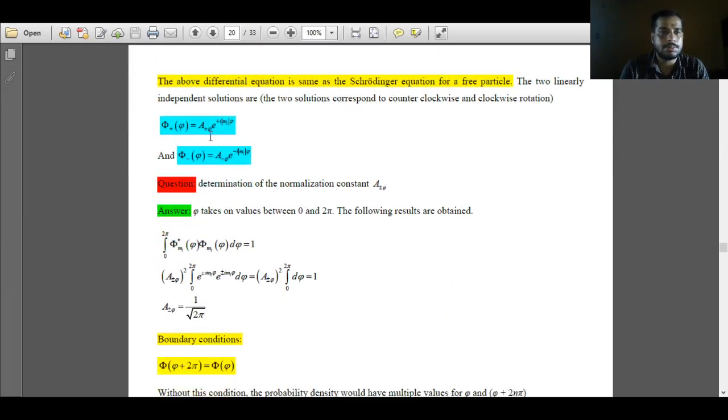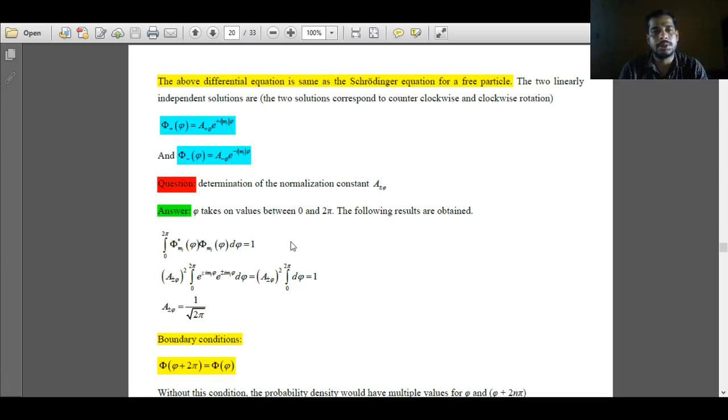Now A is the normalization constant, and we will find its value. To determine the normalization constant, we have to integrate the complex conjugate of the eigenfunction times the eigenfunction over the whole space, over the entire limit available, and set it equal to 1.